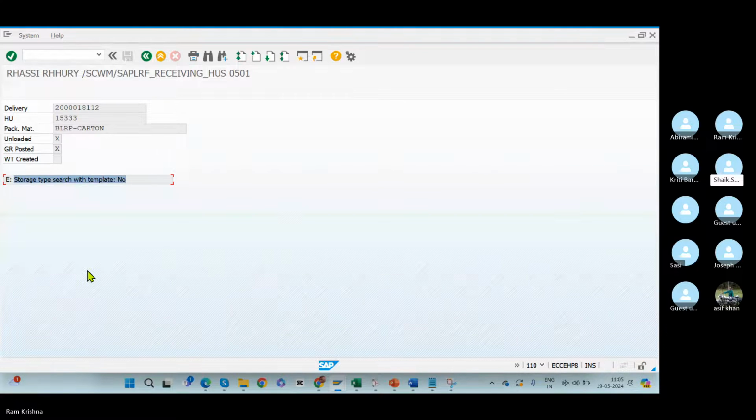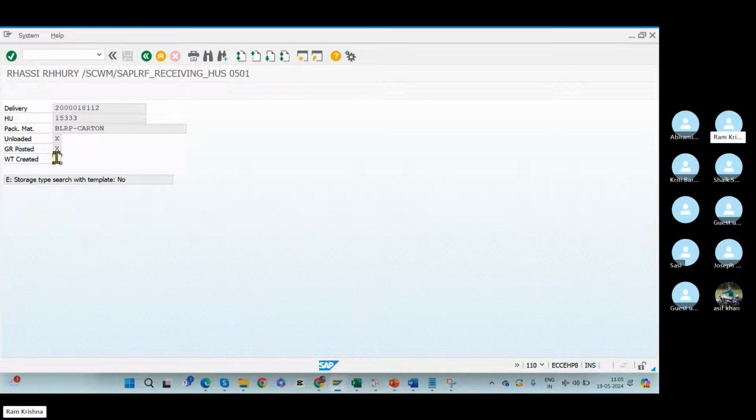Warehouse task needs to be created. Yes, but he got an error right now while creating the warehouse task. What will he do now? Maybe he will communicate that it is not getting created. Yes, he will communicate to the L1, L2, L3 teams that the warehouse task is not getting created and he is not able to do the put away.